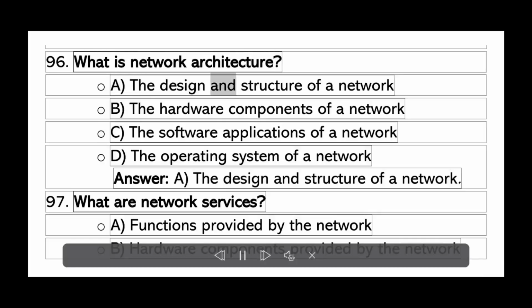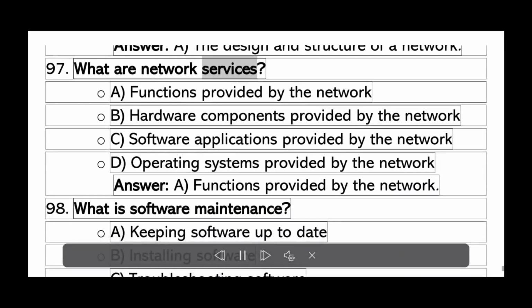What is network architecture? A. The design and structure of a network. B. The hardware components of a network. C. The software applications of a network. D. The operating system of a network. Answer A. The design and structure of a network.